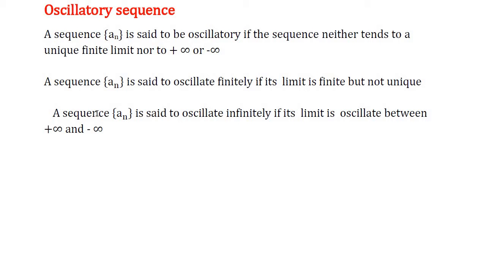First one is oscillates finitely and second one is oscillates infinitely. Oscillates finitely means the limit of the sequence a_n is oscillating between two finite numbers. Oscillates infinitely means the limit of the sequence is oscillating between plus infinity and minus infinity.